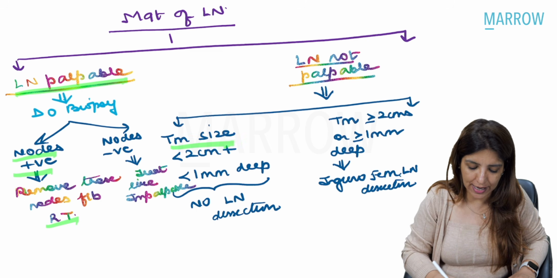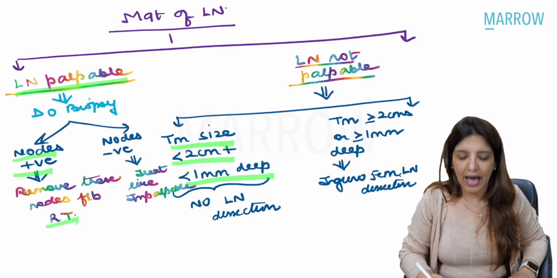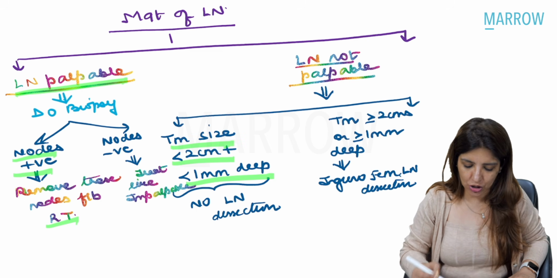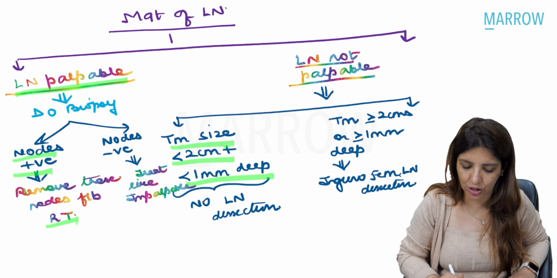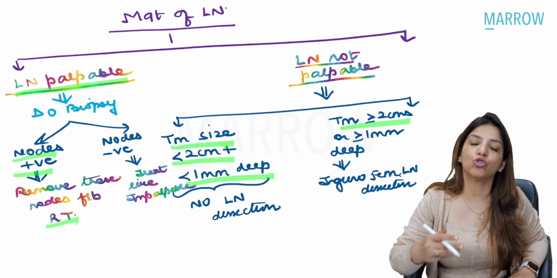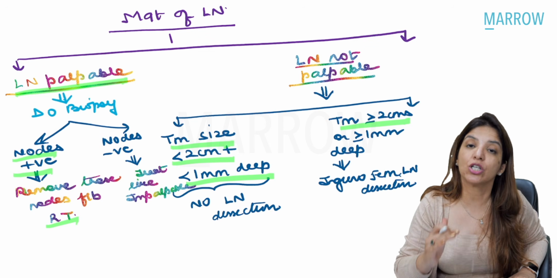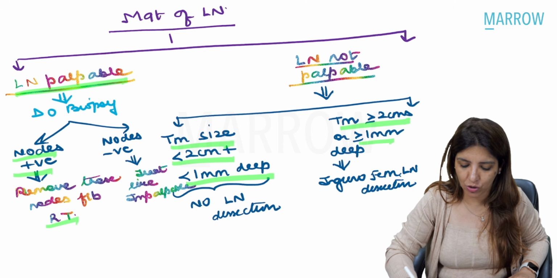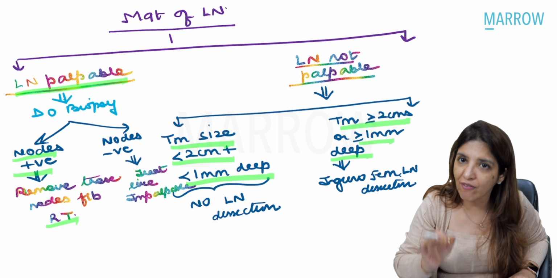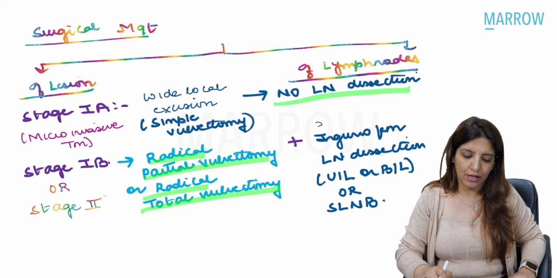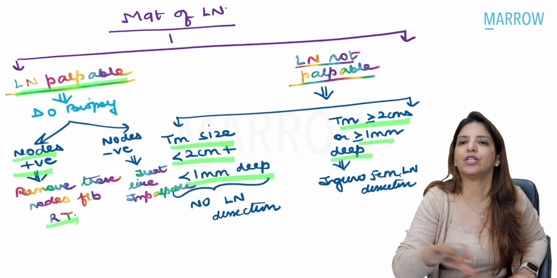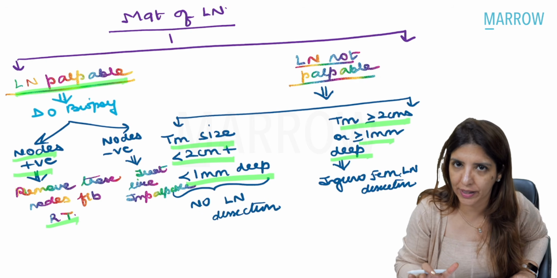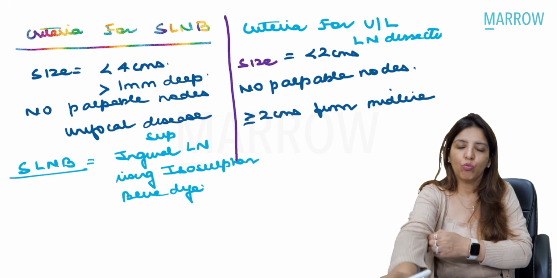Now, if nodes are not palpable, and if tumor size is less than 2 centimeters and it is less than 1 millimeter deep, just now I told you there is no need for doing any lymph node dissection. But if the size of the tumor is more than or equal to 2 centimeters, or if depth is more than or equal to 1 millimeter, then you have to do inguinofemoral lymph node dissection. Right? So this is what we just did, and I have written it in a slightly different format over here.